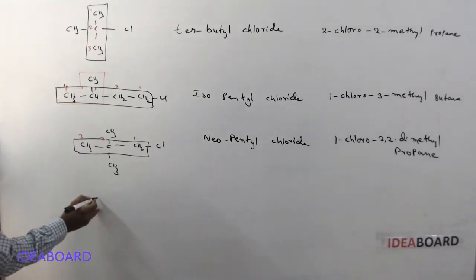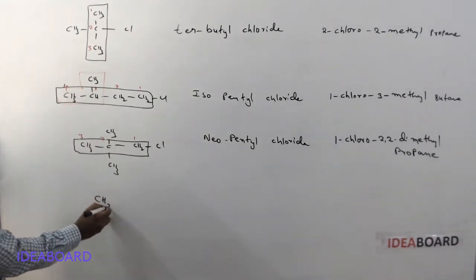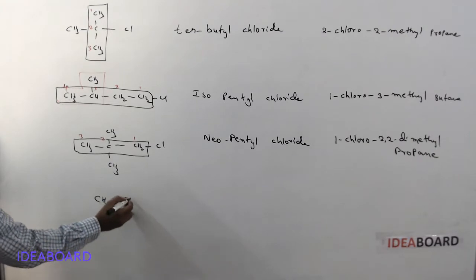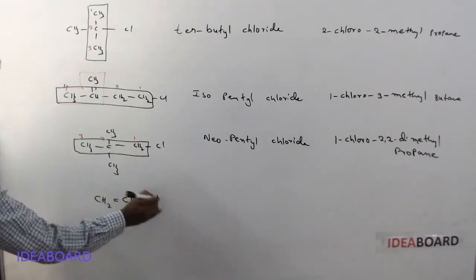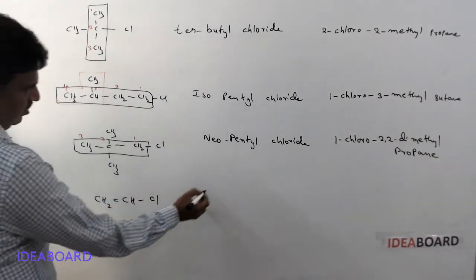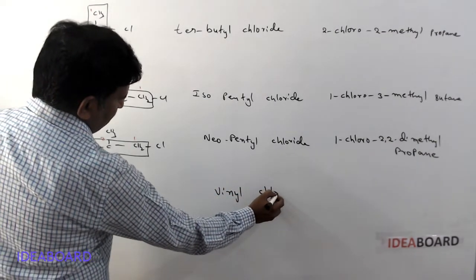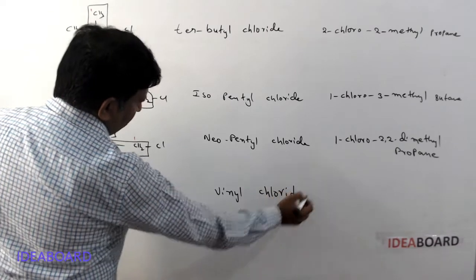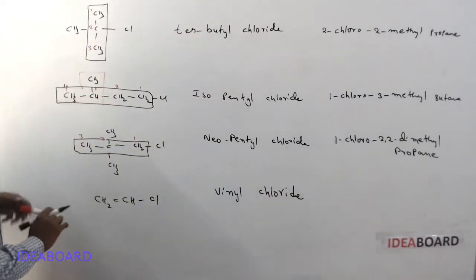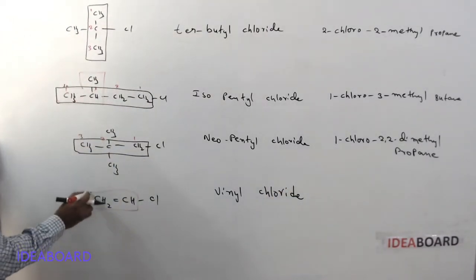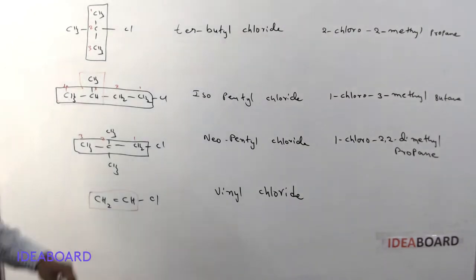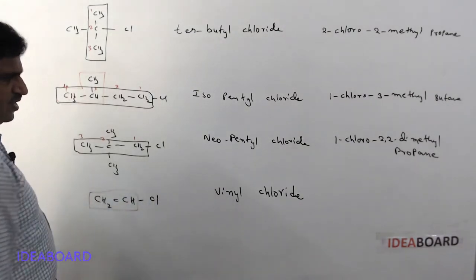Next compound, CH2=CHCl. This is commonly called vinyl chloride. I said already, this group is called a vinyl group, so this is vinyl chloride.